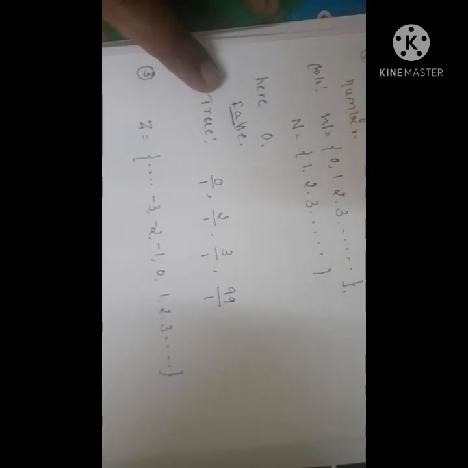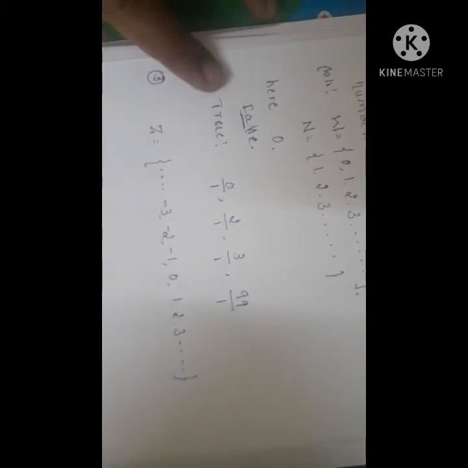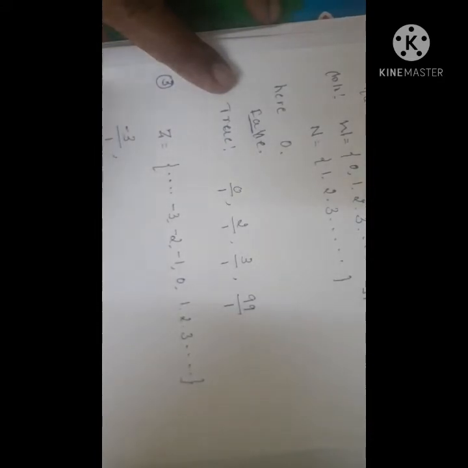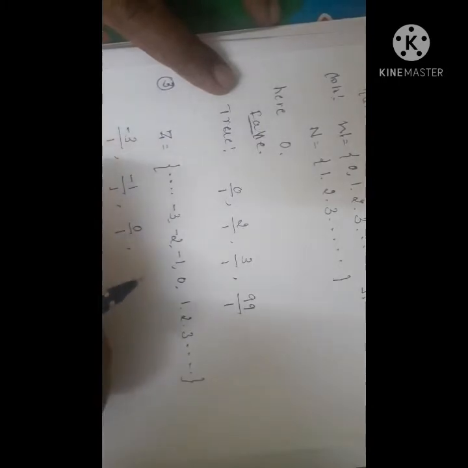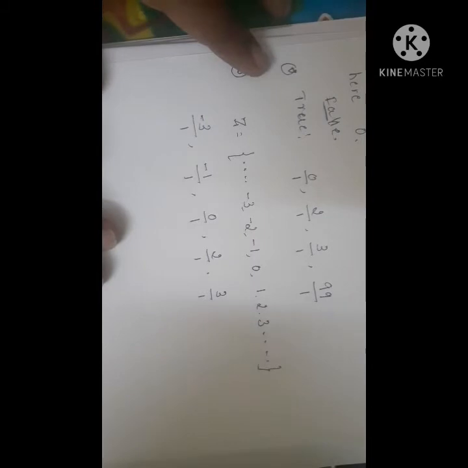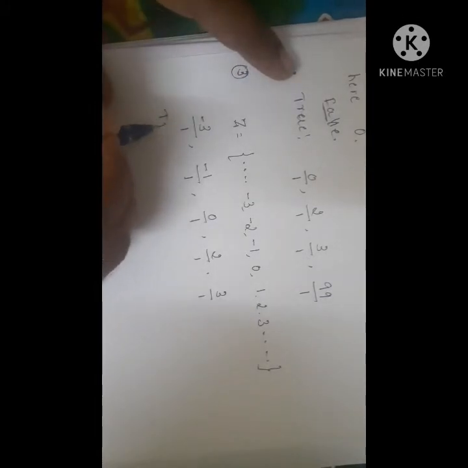So every integer is a rational number. I will check whether these integers can be written in the form of p by q. For example, minus 3 can be written as minus 3 by 1. Similarly, minus 1 can be written as minus 1 by 1, 0 as 0 by 1, 2 as 2 by 1, and 3 as 3 by 1. You take any integer, it can be expressed in the form of p by q, where q is not equal to 0. Hence the given statement is true.